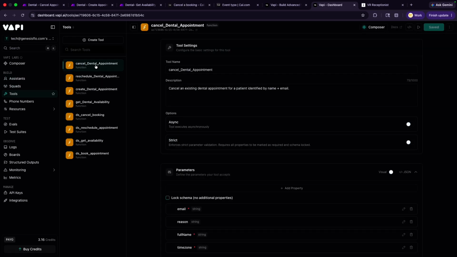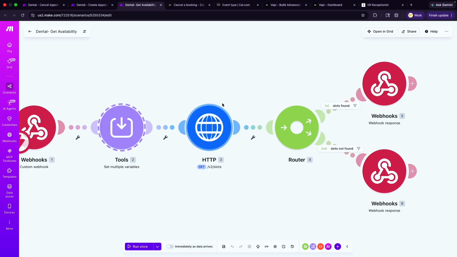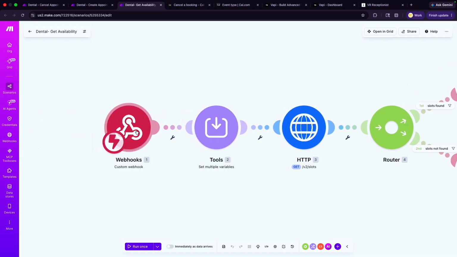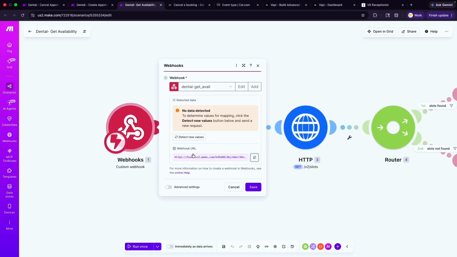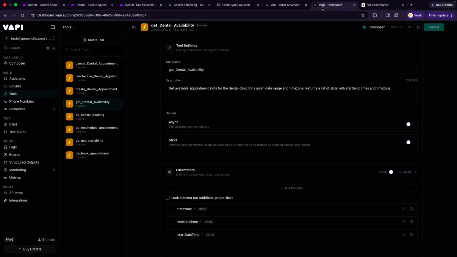Now, all of the tools here, we're going to be sending data to the tools. And we need the first, so we're going to start with our get availability. We come to our get availability, we're going to go back here, going to come to our webhook, we're going to copy this, and we're going to go to Vapi. I'm going to close this tab.